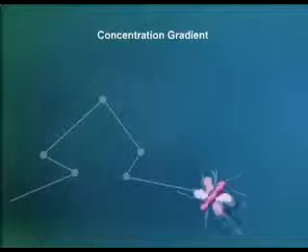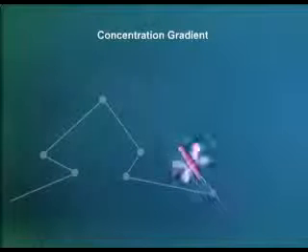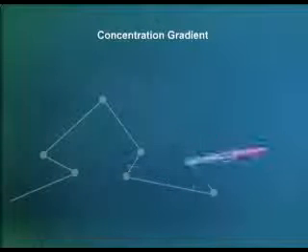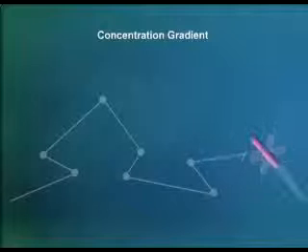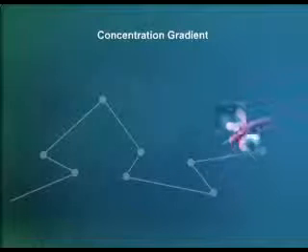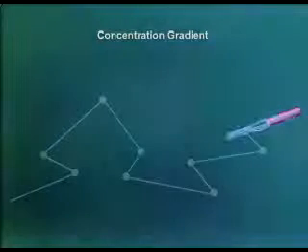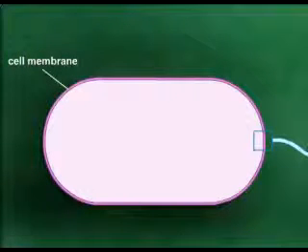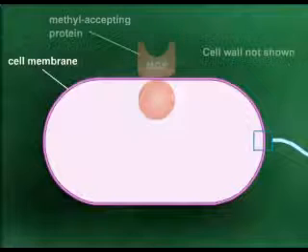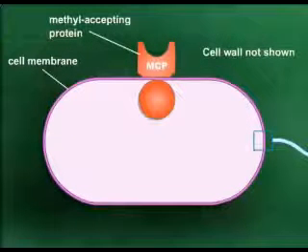As cells move up a chemical gradient, the runs are longer than when they travel down the gradient. The overall result is random movement in the absence of a chemical gradient and movement toward a chemical when a gradient exists. Attractant chemicals bind to chemoreceptors called methyl-accepting chemotaxis proteins, located in the cell membrane.